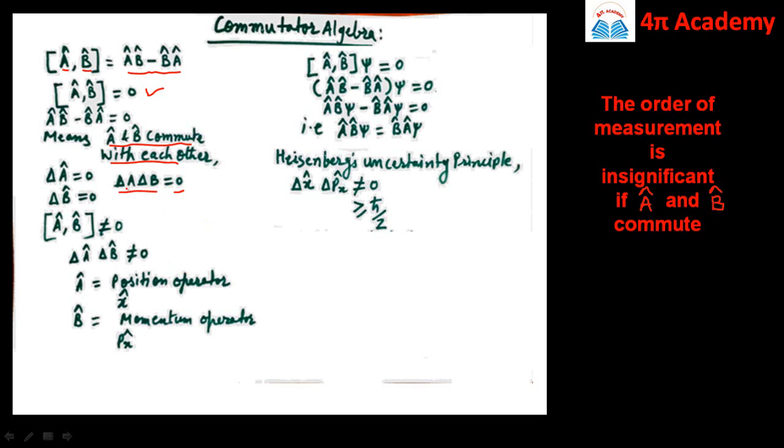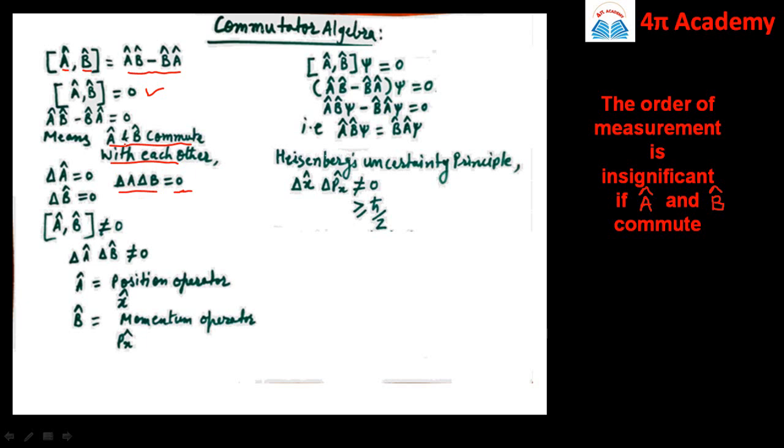So if the uncertainty in A is 0, uncertainty in B is also 0, and the product of the two uncertainties is also 0, it means that the two operators can be measured simultaneously and accurately.